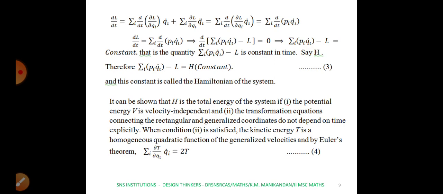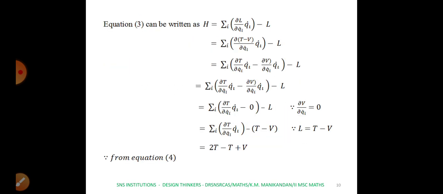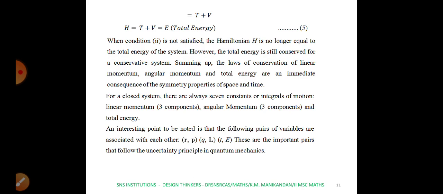Now we can take the kinetic energy when condition 2 is satisfied, that is, the transformation equations connecting the rectangular and the generalized coordinates, here the generalized coordinates q, do not depend on time t explicitly. In that case, by Euler's theorem we know that summation dou T by dou qi dot into qi dot equal to 2 times kinetic energy T. That we are going to prove now.